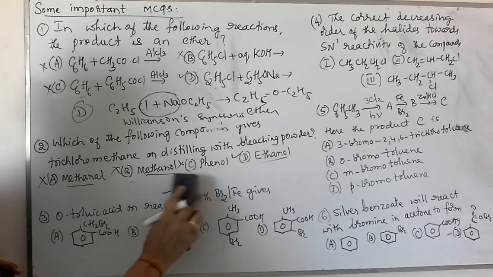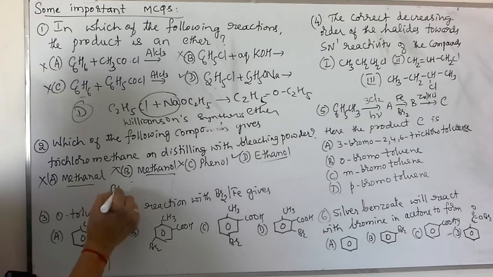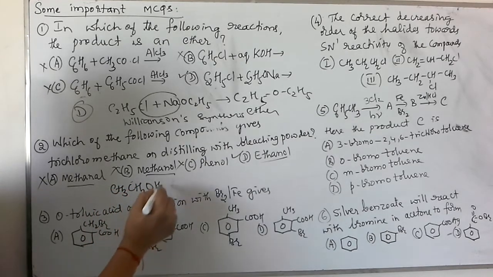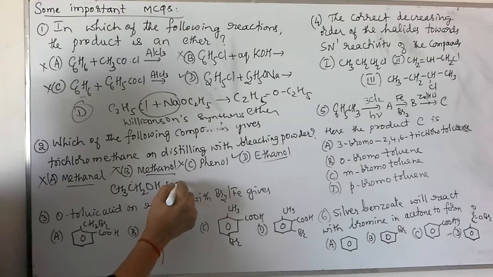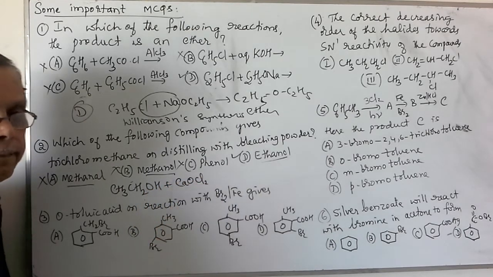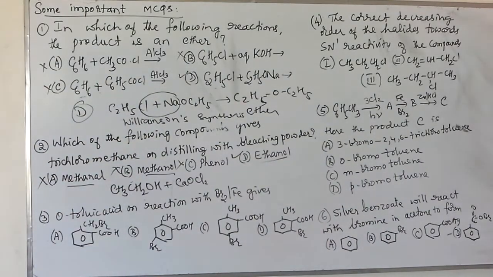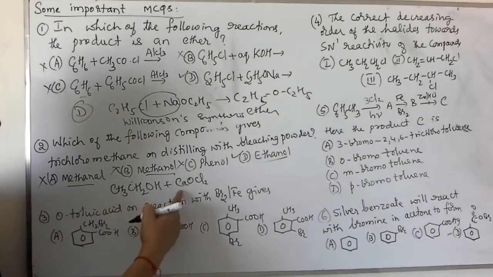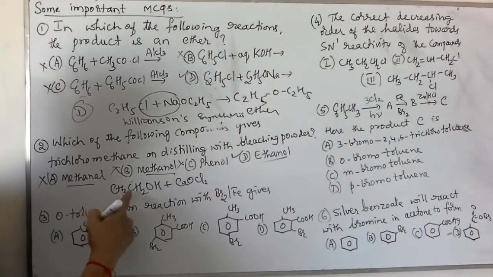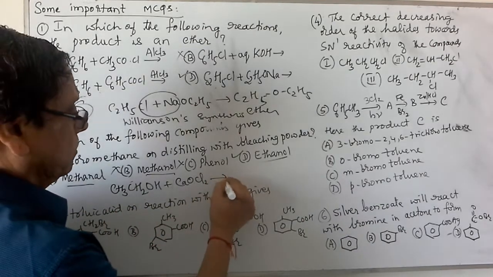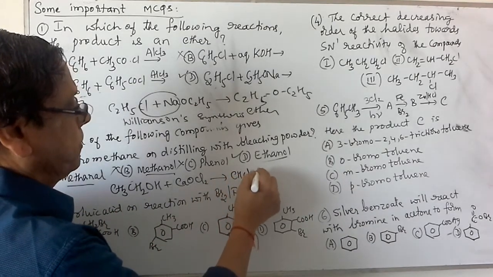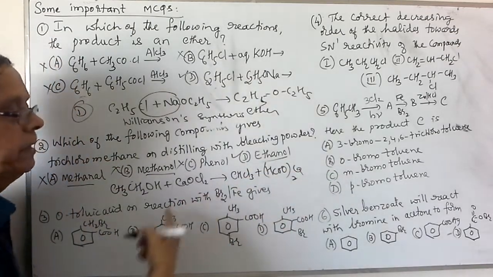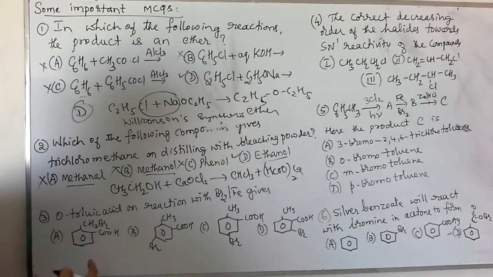To write the reaction, CH3CH2OH reacts with bleaching powder, CaOCl2, and gives rise to CHCl3 plus (HCOO)2Ca. This is one of the methods for the preparation of chloroform.